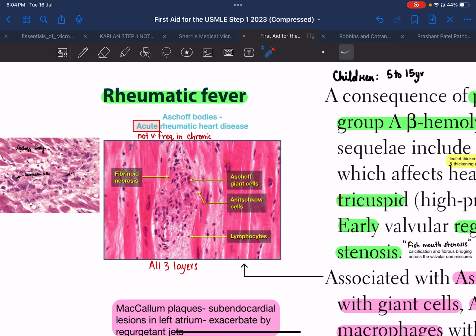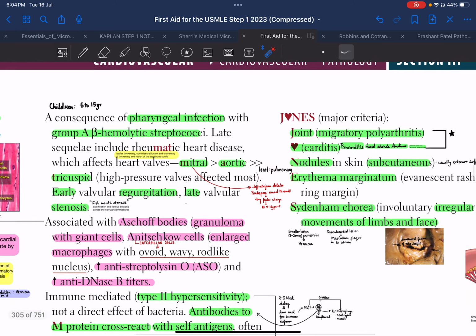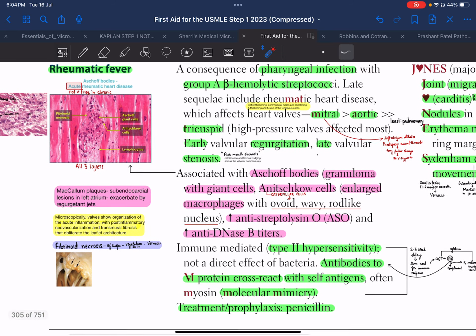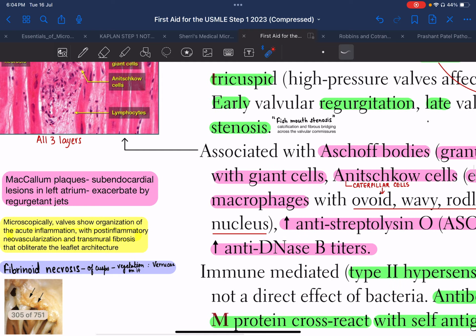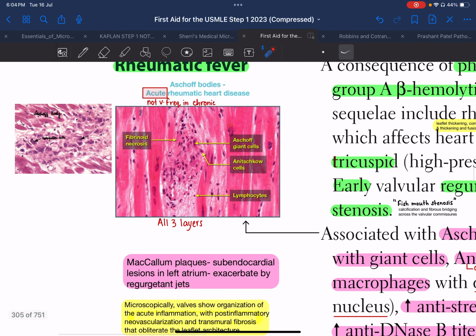So the Aschoff body consists of Aschoff giant cells, Anitschkow cells, lymphocytes and fibrinoid necrosis, and it will be seen in all three layers of the heart, that is the endocardium, the myocardium as well as the epicardium. These Anitschkow cells are also known as caterpillar cells. Why are they called so? Because the chromatin material in these cells is arranged such that it gives an ovoid, wavy and rod-like appearance to the nucleus, similar to a caterpillar, as you can see over here.